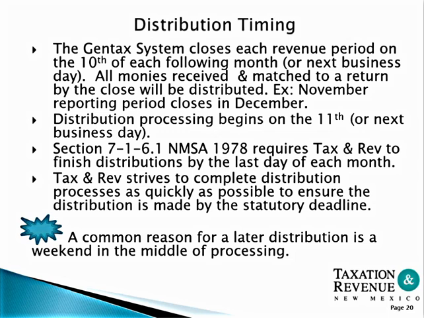Distribution timing. The GenTax system closes each revenue period on the 10th of each following month or the next business day. All monies received and matched to the return by the close will be distributed. Example, November reporting period closes December. Distribution processing begins on the 11th or the next business day of the month.